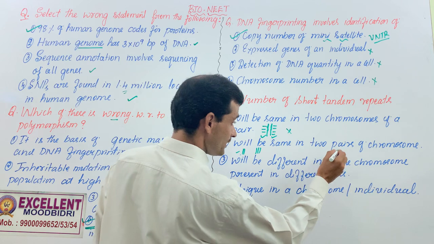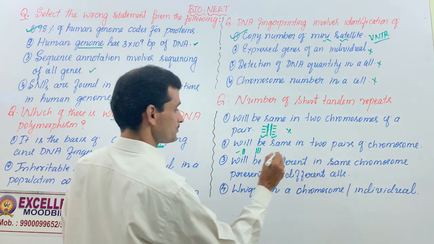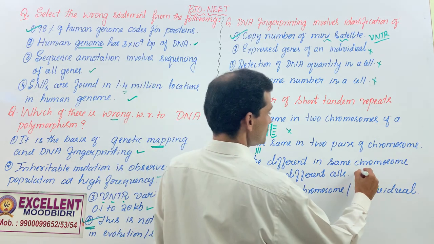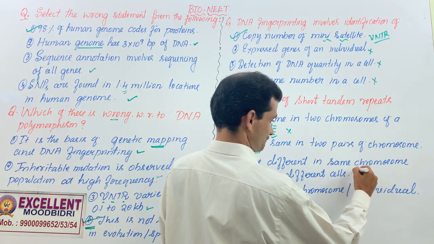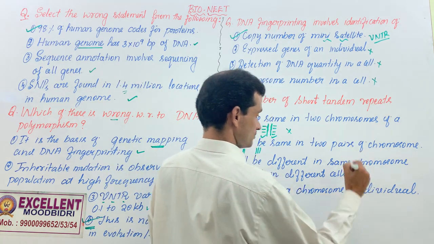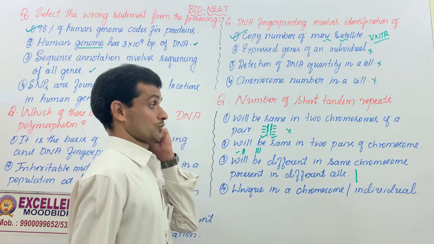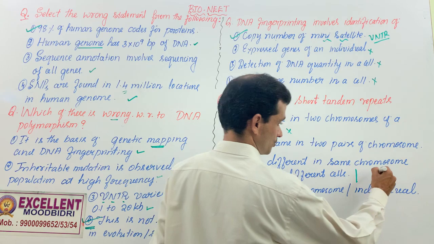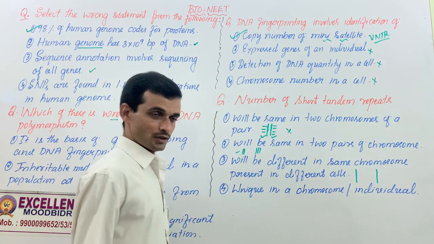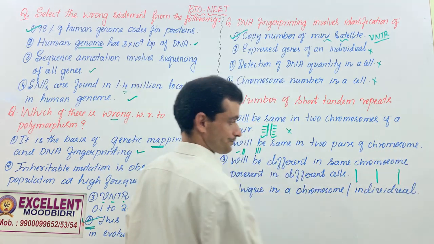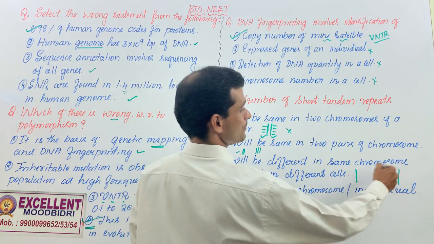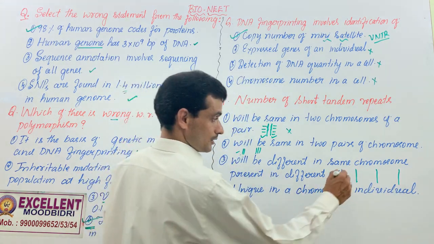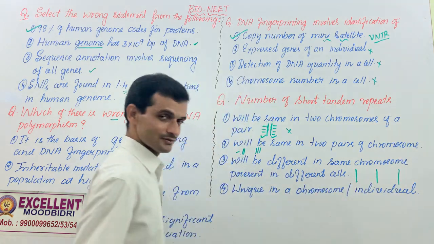Will be different in the same chromosome present in different cells? What does that mean? I take one chromosome, the first chromosome from WBC, the first chromosome from a skin cell, the first chromosome from a bone marrow cell. VNTR will be the same in all three chromosomes. It doesn't vary from cell to cell.